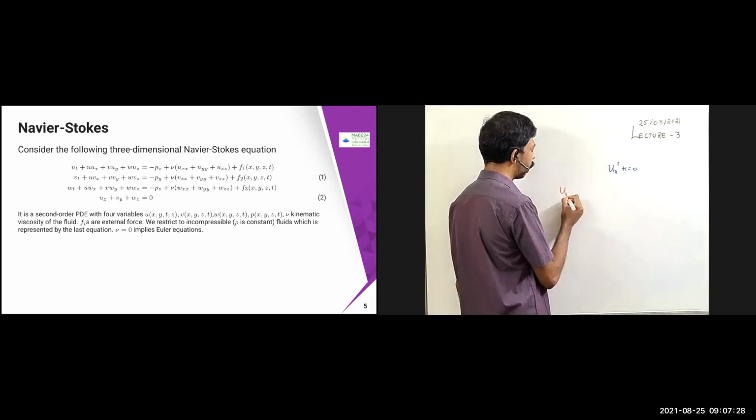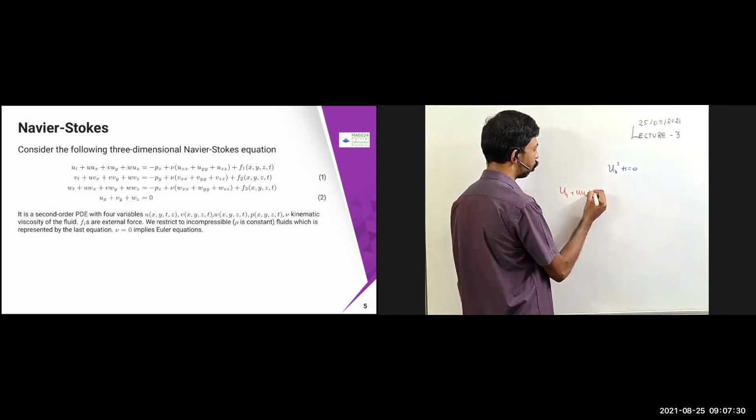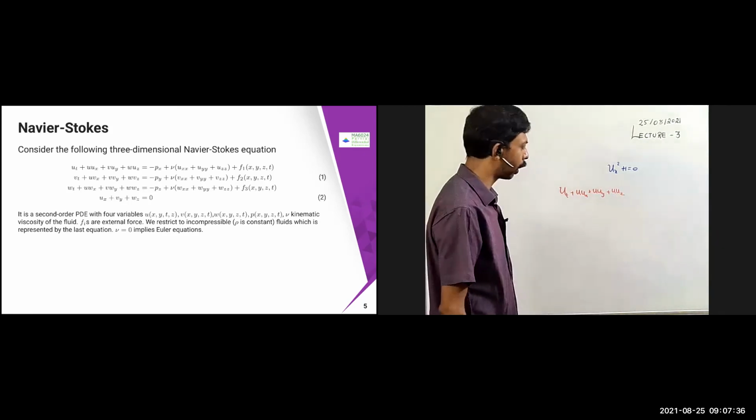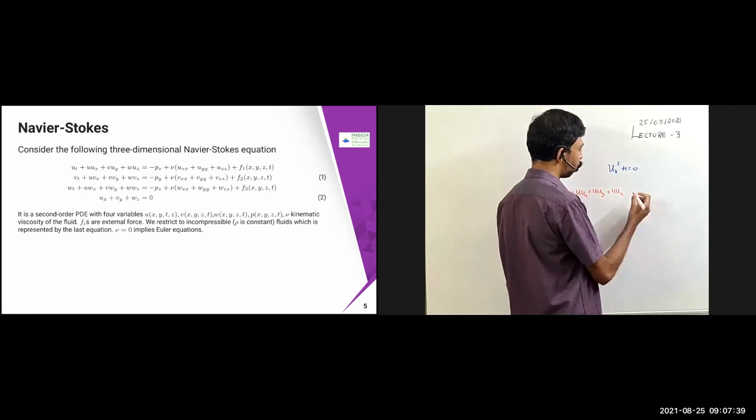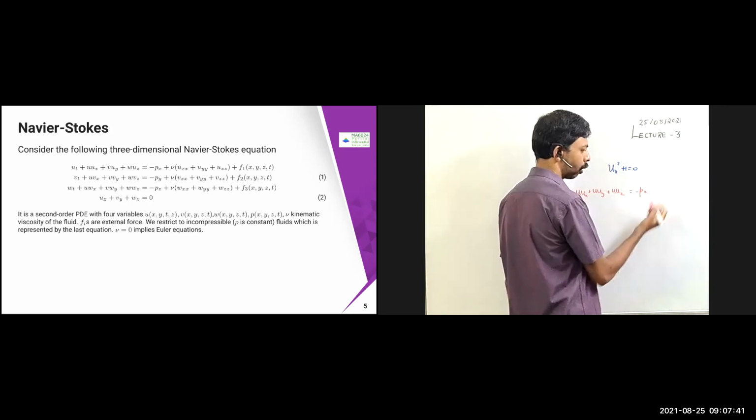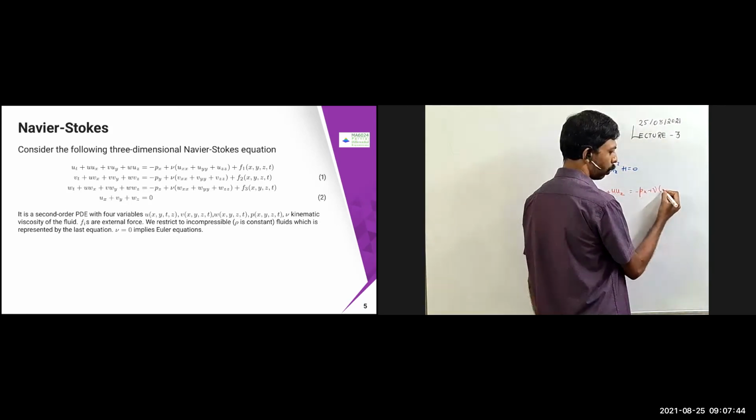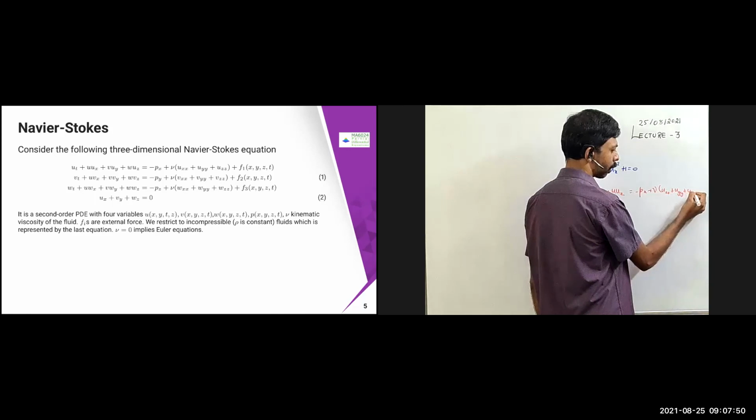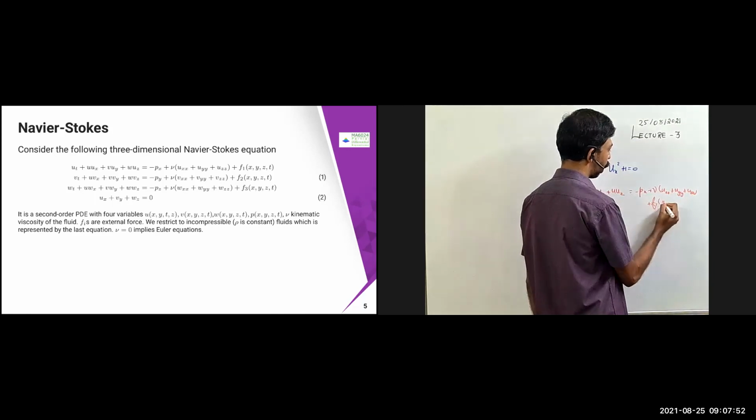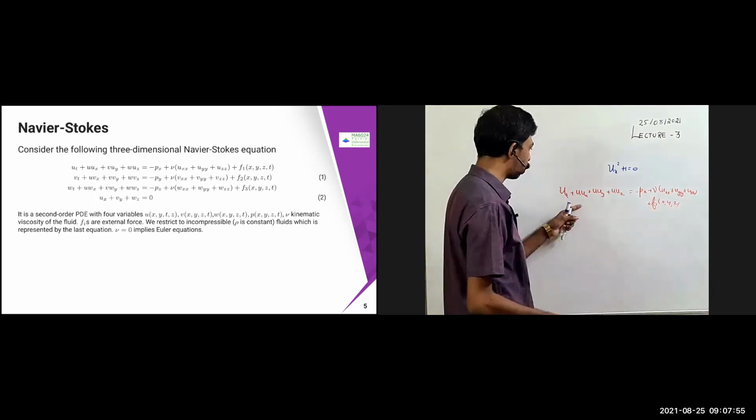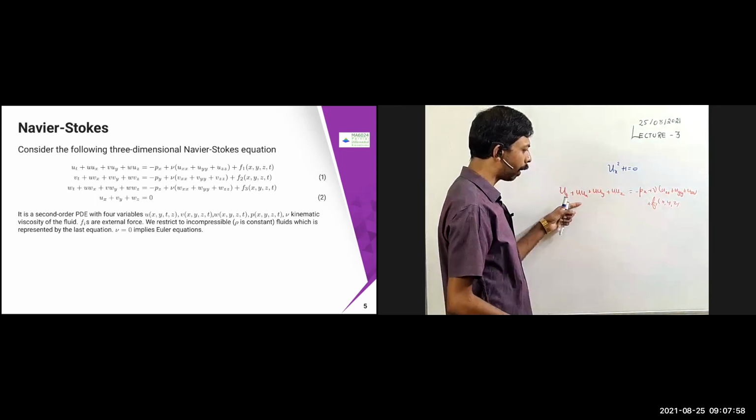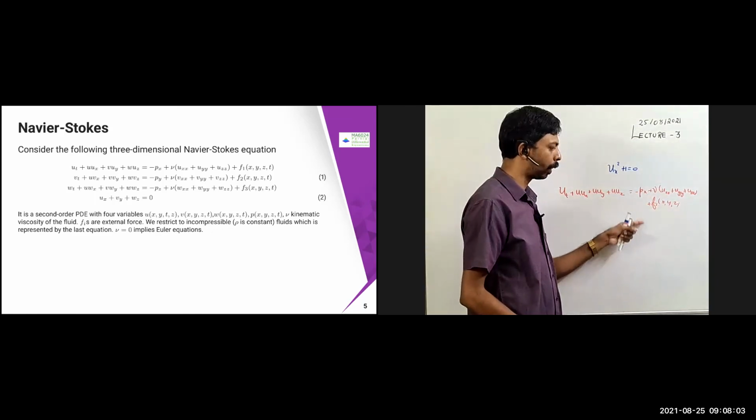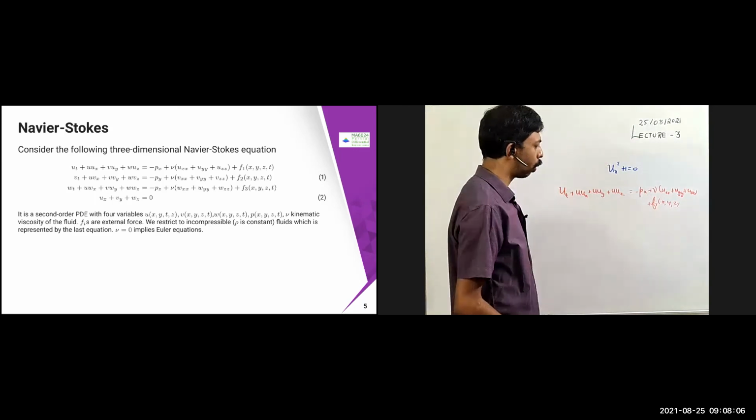So you have u_t plus u u_x plus v u_y plus w u_z. This is a 3-dimensional one; in general, you can put it for n dimensions also. So u_t plus u u_x plus v u_y plus w u_z equals minus p_x plus nu into (u_xx plus u_yy plus u_zz) plus some f1 of x, y, z. Similarly, you can put that for the other variables. Here you change it to p_y, and here you put f2. Similarly p_z, and you put f3. So different variables will be there.